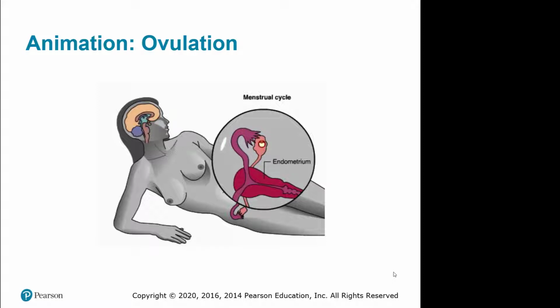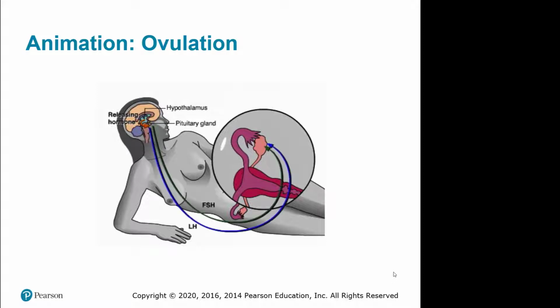We will combine our discussion of the ovarian and menstrual cycles to show how hormones coordinate the activities of the ovaries and the uterus. The brain controls reproduction, acting via hormones produced by the pituitary gland. While a woman is menstruating, her hypothalamus begins secreting a releasing hormone which stimulates the anterior pituitary to secrete FSH and LH into the blood.